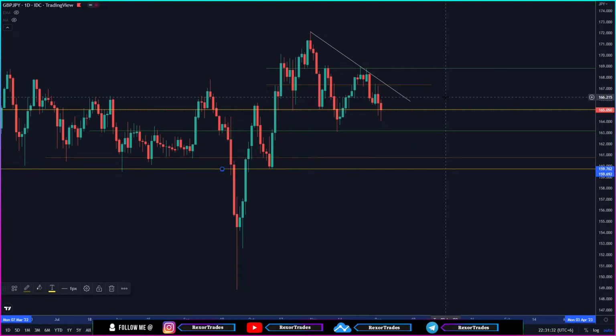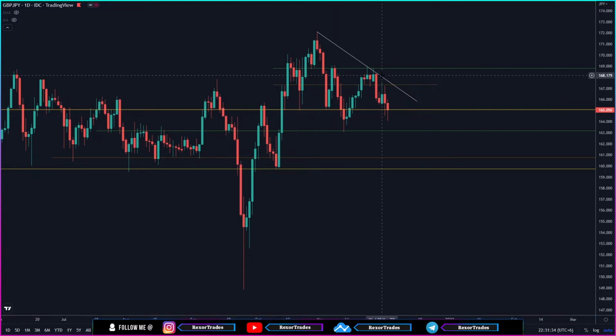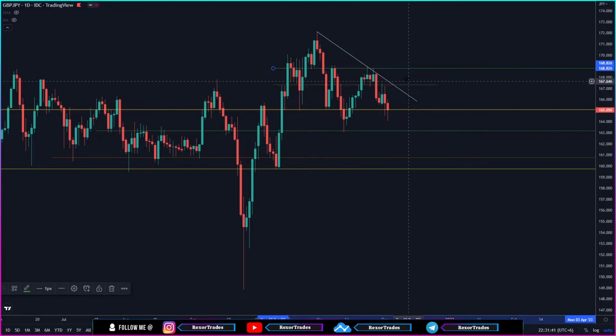Similarly, from a higher time frame point of view, we need GBPJPY to either make a breakout of this possible downtrend line over here, and also make a breakout of this resistance level with further bullish momentum for GBPJPY to continue pushing up, creating a new higher high over here.